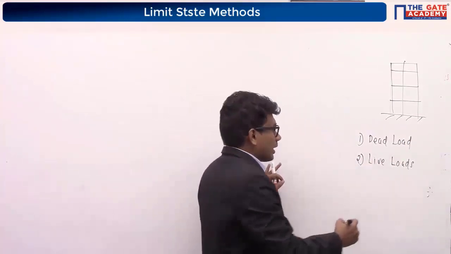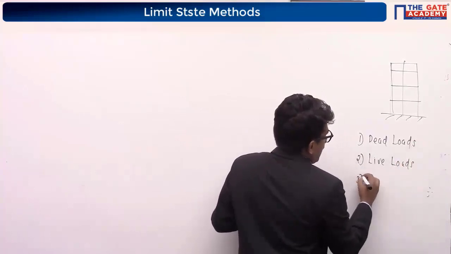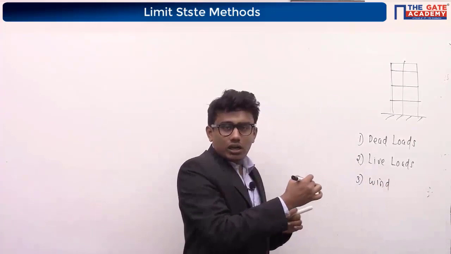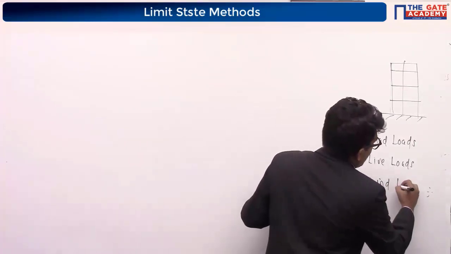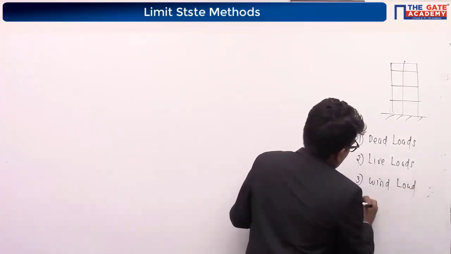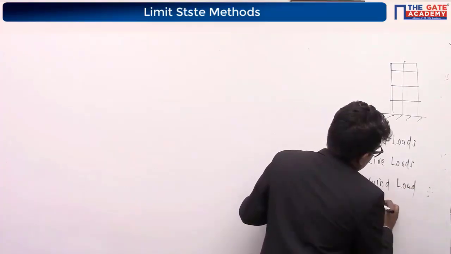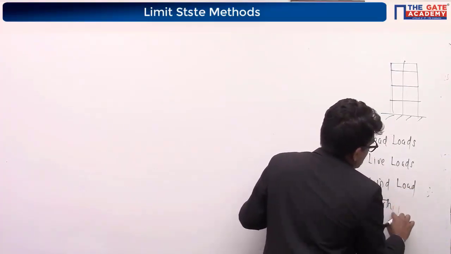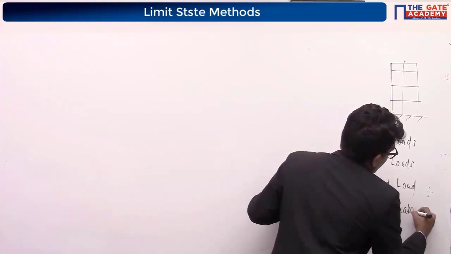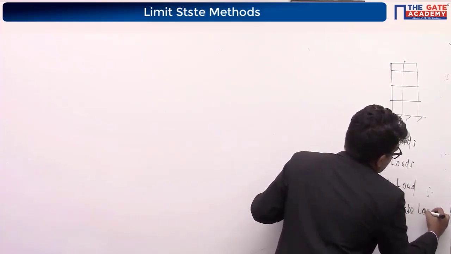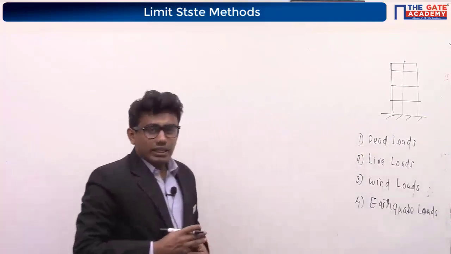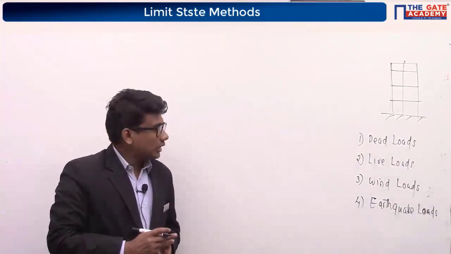Dead loads, yes, you are right. Dead load, live load, and wind load will also be there. Wind will also give some loads, right? So the wind load will also be there, and finally earthquake load will also be there. Earthquake load or seismic loads will also be considered in the design. So we have to take these 4 different types of loads into consideration.